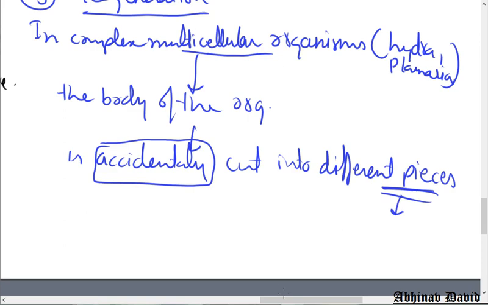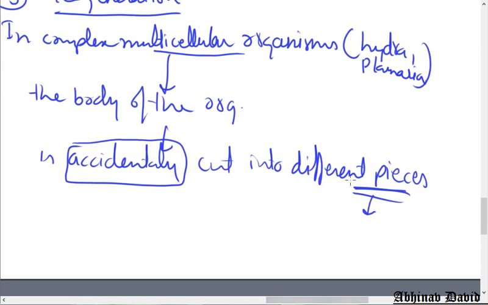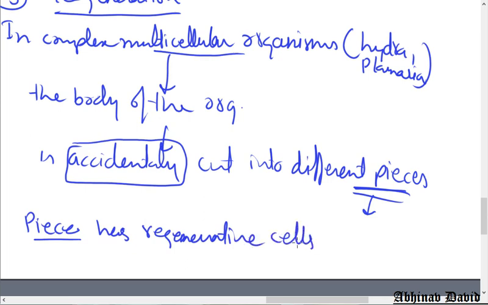Let us see how it is formed. Each piece has a special type of cells. Special cells are present in regeneration, but in fragmentation no specialized cells are present. Each piece has specialized cells which are called regenerative cells.